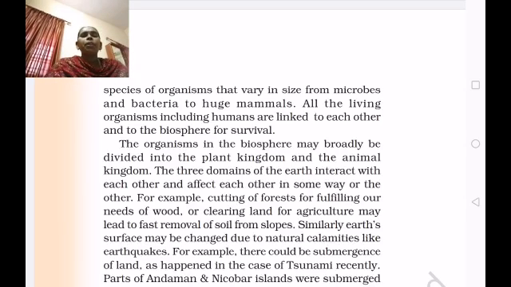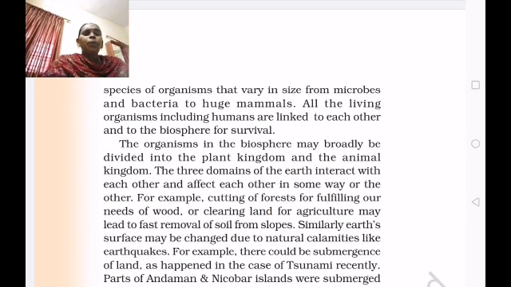The organisms in the biosphere may broadly be divided into the plant kingdom and the animal kingdom.